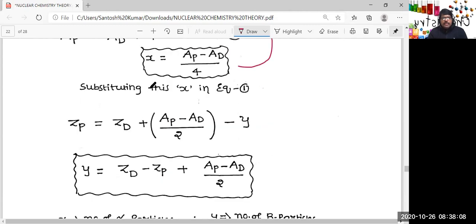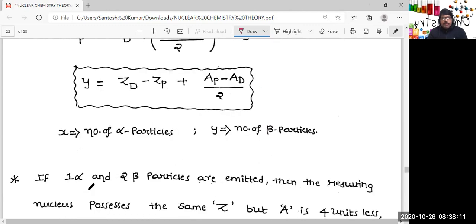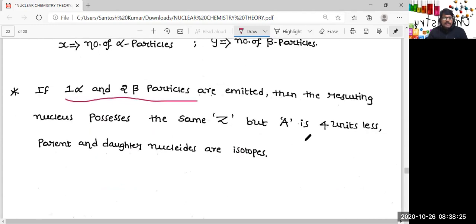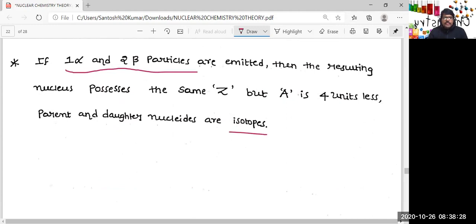And most importantly, if one alpha particle and two beta particles are emitted, then the resulting nucleus possesses the same atomic number, but the mass number is 4 units less. Hence, they are isotopes. Once again, I'm taking calcium-40. Please understand, I'm not saying that calcium-40 undergoes alpha emission. Only to explain this point I'm taking it. Definitely calcium-40 does not undergo alpha emission.